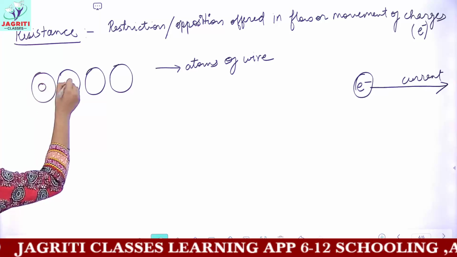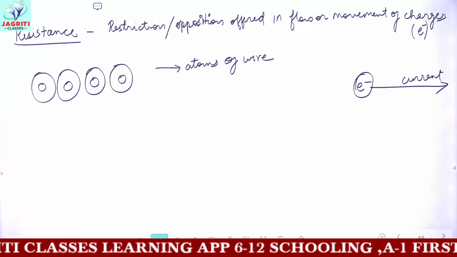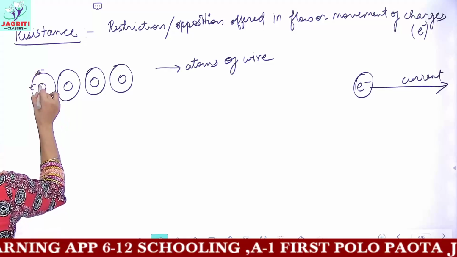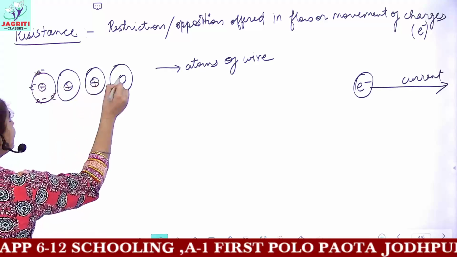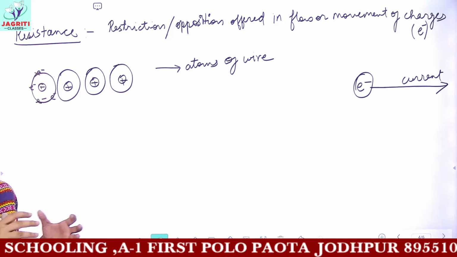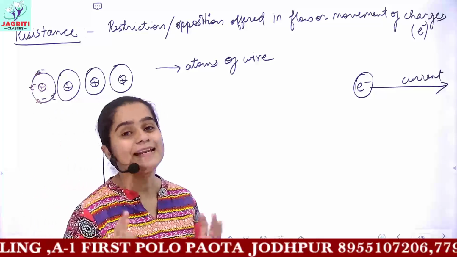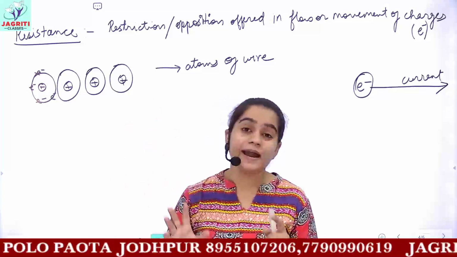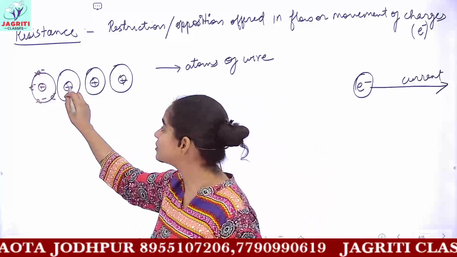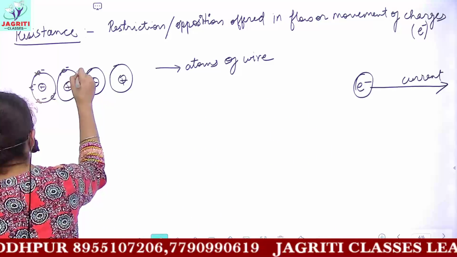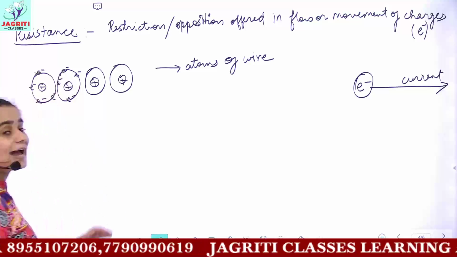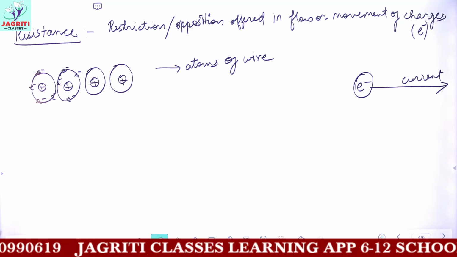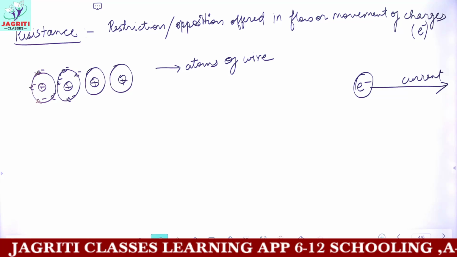Every atom contains a nucleus, that is a positively charged center, and then it has electrons. Inside the nucleus you have protons and neutrons. The neutrons do not have any charge and the charge on protons is positive. The nucleus is positively charged due to the positive charge of protons and the electrons are negatively charged. The number of protons is always equal to the number of electrons, so the atom as a whole is neutral.